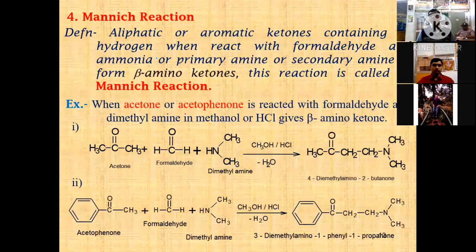Only a secondary amine is required. An aliphatic or aromatic ketone containing alpha hydrogen, when reacted with formaldehyde and ammonia or a primary amine or secondary amine, forms a beta amino ketone. This reaction is called the Mannich reaction. This is an important reaction.